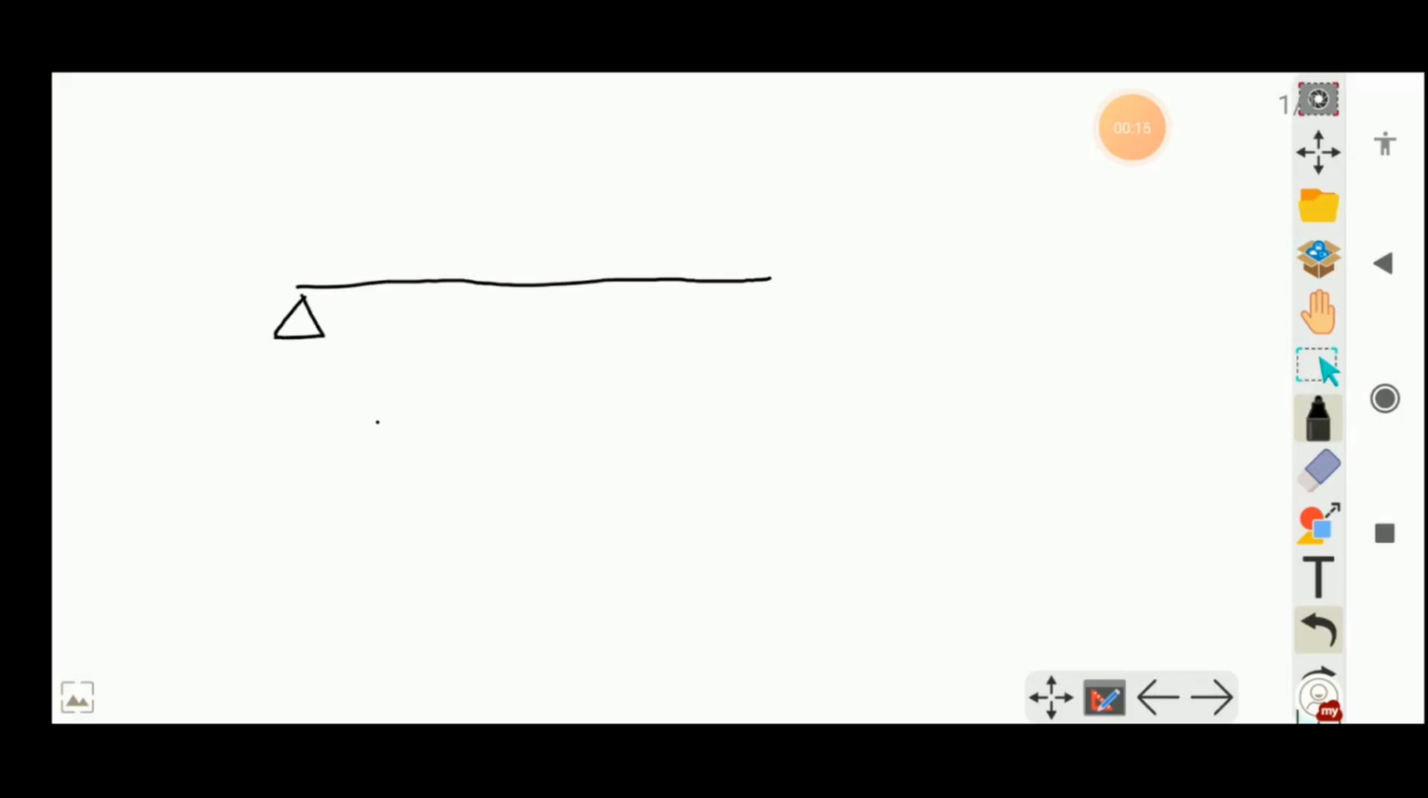So this is a hinge support, and on the right end there is a roller support. So this is a roller support. So these are the two supports by which the beam is resting. Now in the question it is saying that on this beam there is a point load whose value is given, that is 800 Newton, and this point load is 2 meter from the left end.